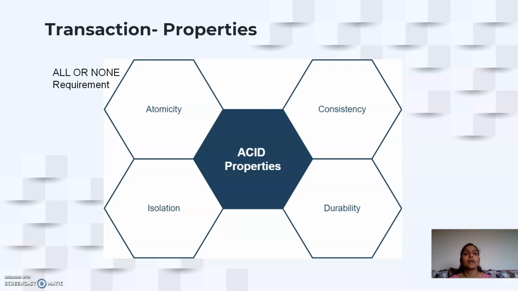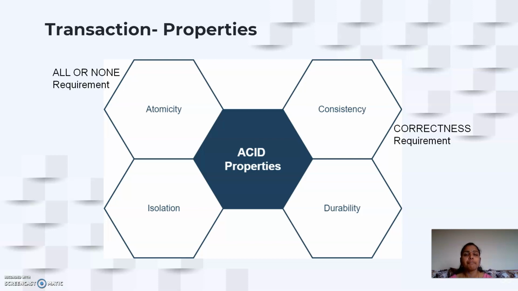Going on to the second property, we call it consistency, which assures the correctness requirement of a transaction. Here, the database must always be consistent. It must be correct. Whether your transaction is a success or a failure, you must have the database be correct.